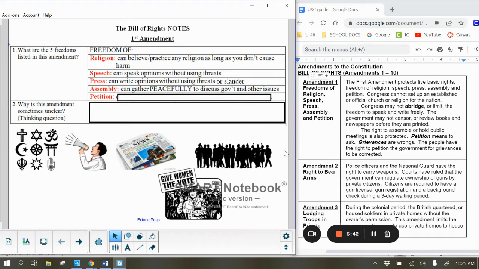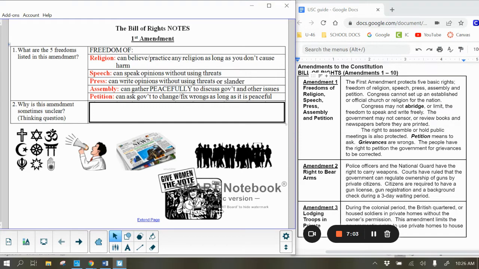And then we have petition. Petition means to ask, and people can petition the government for grievances to be corrected. So we've talked about this word grievances before, and those are things that we feel are wrong. So we have the right to ask the government to change or fix wrongs as long as that remains peaceful.